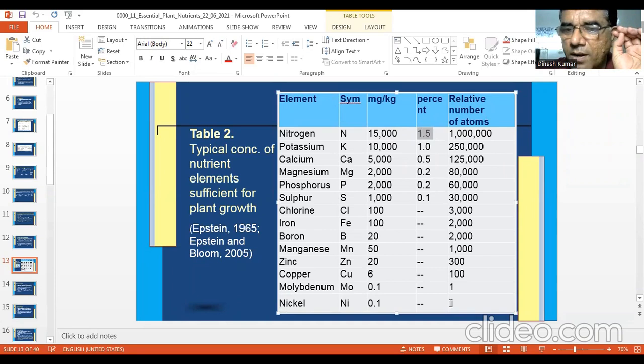If you consider one atom for nickel, or one atom for molybdenum, then nitrogen atoms are 10 to the power 6. Then potassium atoms are 250,000. Calcium, so you can also see the percentage or their concentration. So please study this table, and you can see potassium is 1%, calcium 0.5%, magnesium 0.2%, phosphorus 0.2%, and sulfur 0.1%. Likewise, you can see micronutrient concentration is very, very low.